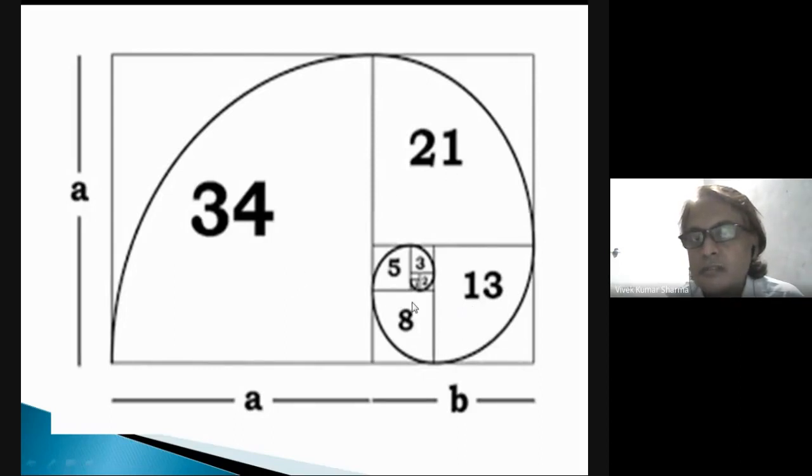In this way we find the Fibonacci series in nature, in a natural shell. You can see this Fibonacci series also found.